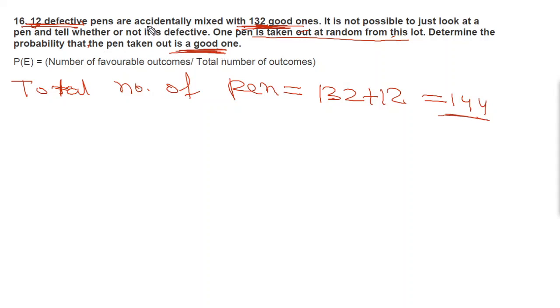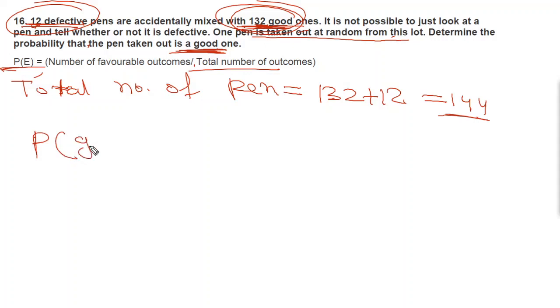So we have to find the probability that the pen taken out is a good one. How many good pens are there? 132 good pens are there. Defective pens are only 12. So we can write the formula P of E is equal to number of favorable outcomes divided by total number of outcomes. Now we have to find probability of good pen. What is the favorable outcomes for good pen? 132.